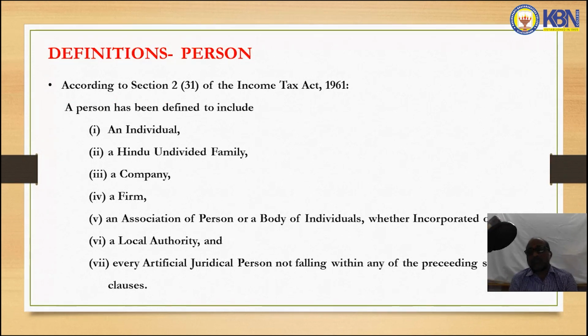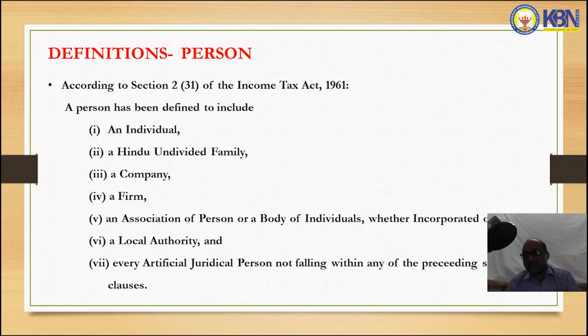According to Section 2, subsection 31 of the Income Tax Act 1961, a person includes an individual, male or female, minor or major, etc. A Hindu undivided family, which means a combined family as per the laws, as per the schools Mitakshara and Dayabhaga.